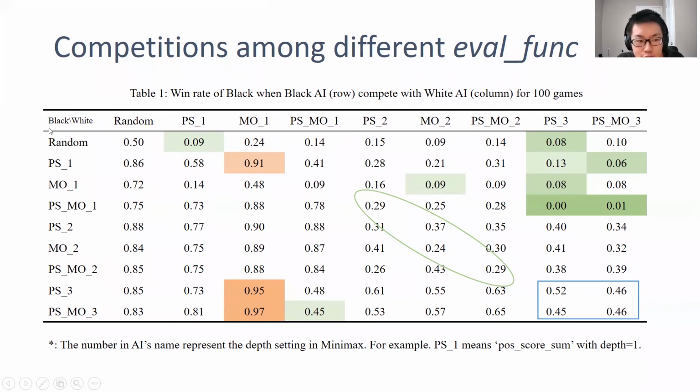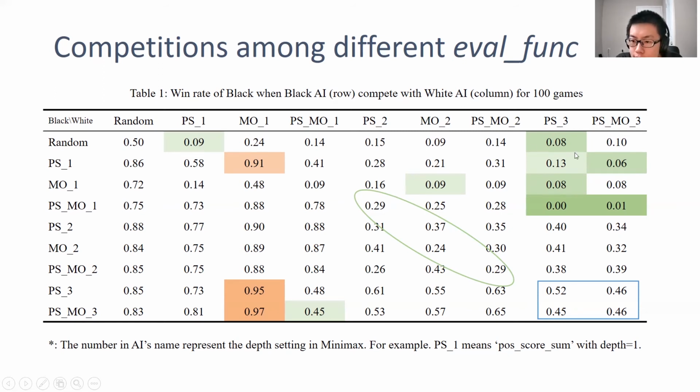This table shows the win rate of black when competing against the white AI in this row. As we can see, a random black AI versus a random white AI has a win rate of 50%. But with minimax at depth 3, the win rate is 80%. So this table can actually tell us a lot of things.